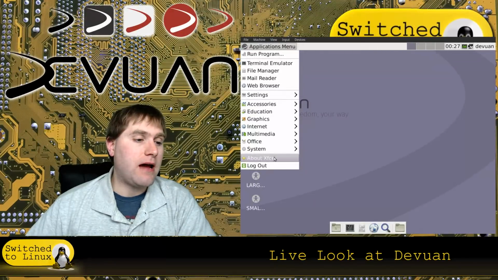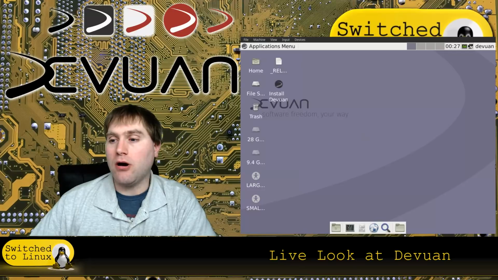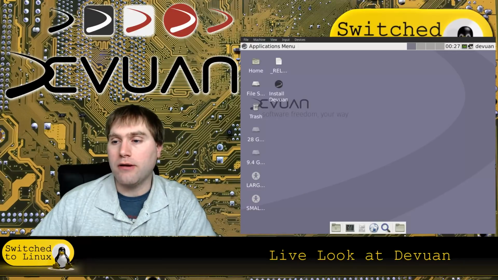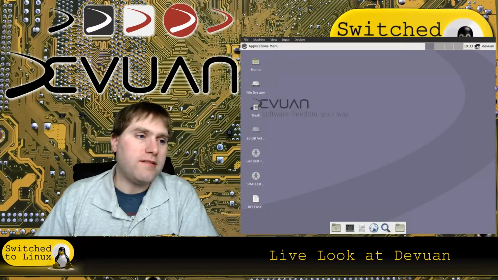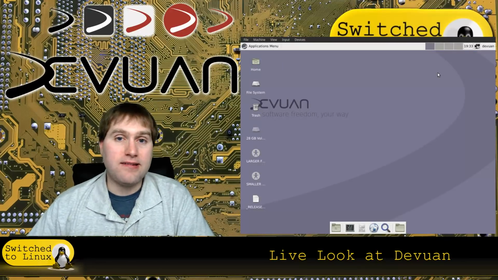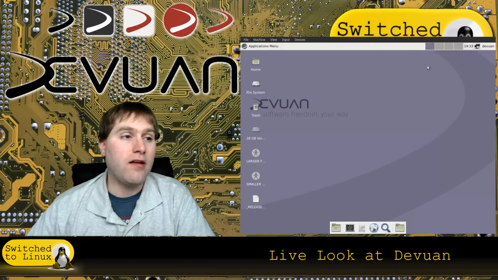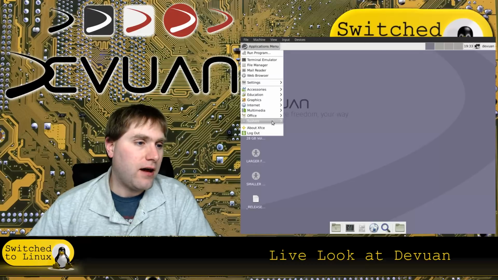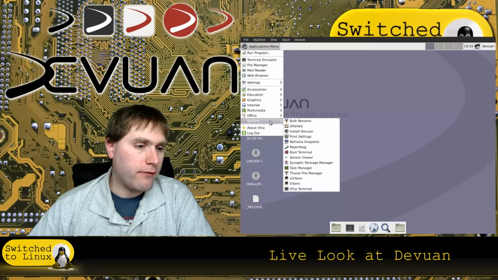But what we're going to do now is I'm going to shut the system down, and then I'm going to reboot it into our installation, and we're going to have a look at what our installation looks like. Okay, so here we are installed, and basically all that does is it takes the live key and installs that to the disk, and of course I don't believe the installer is going to be there.